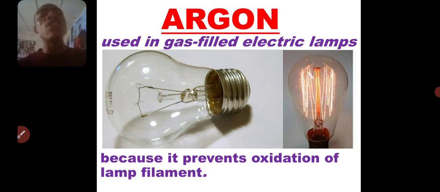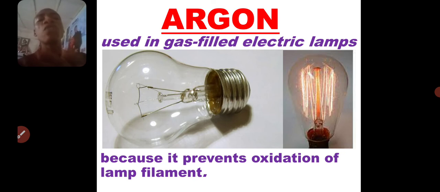If the condition of that filament is not inert, if there's oxygen or any reactive gas inside the bulb, that temperature can make the metal react, and become corroded and oxidized. So to prevent this oxidation of the lamp filament, you are going to fill the lamp with argon gas.